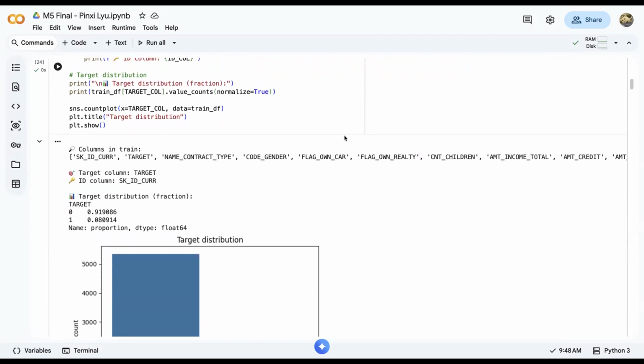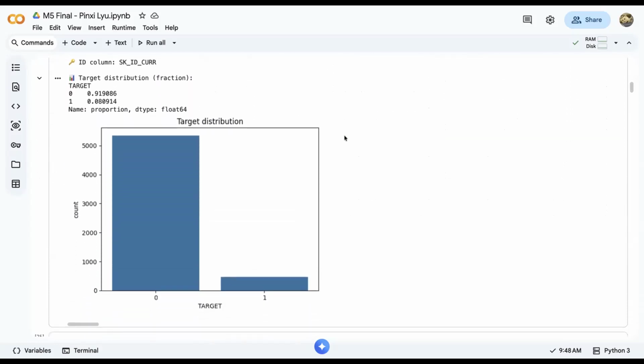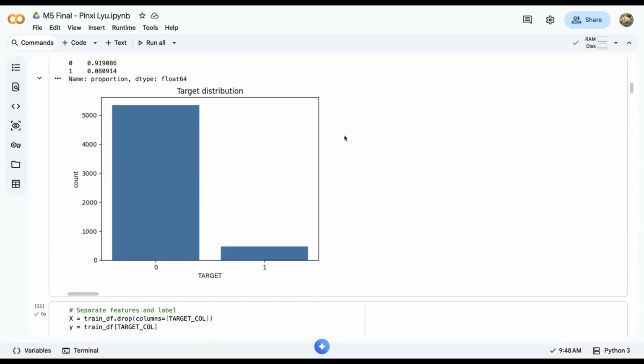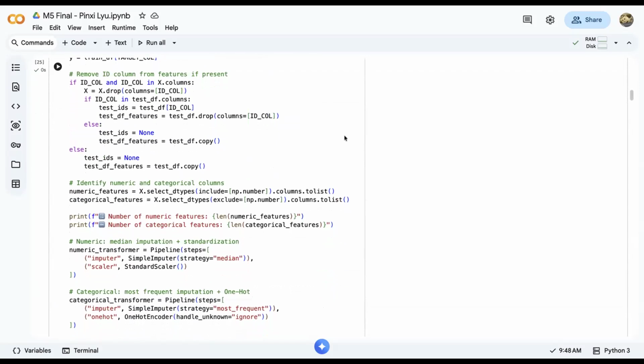The training set, about 70%, used to train the model. The validation set, about 15%, used for model comparison and threshold tuning. The test set, about 15%, used for the final performance evaluation. Stratified split was used to preserve the class distribution. Like here, the credit default datasets are typically highly imbalanced, meaning that the number of non-default cases